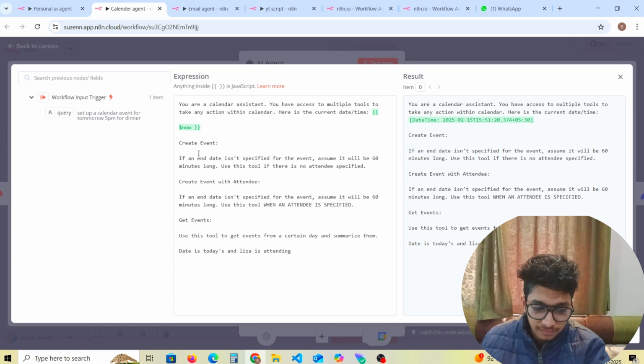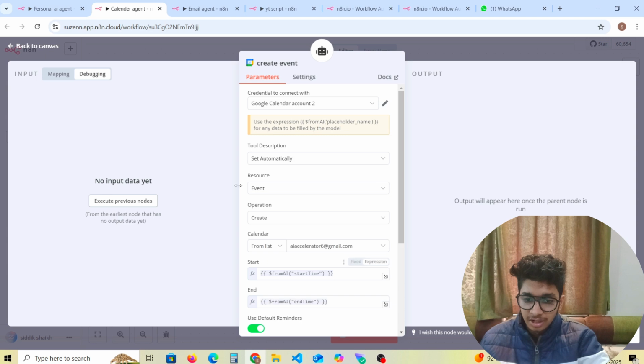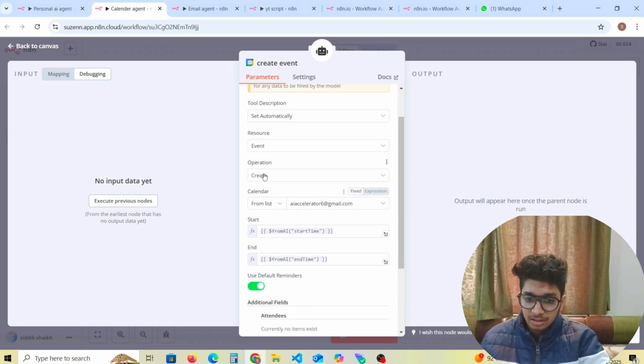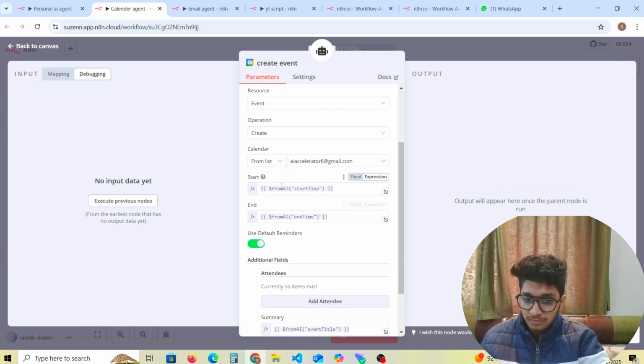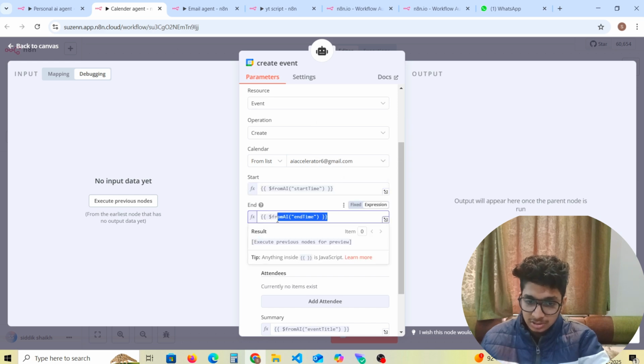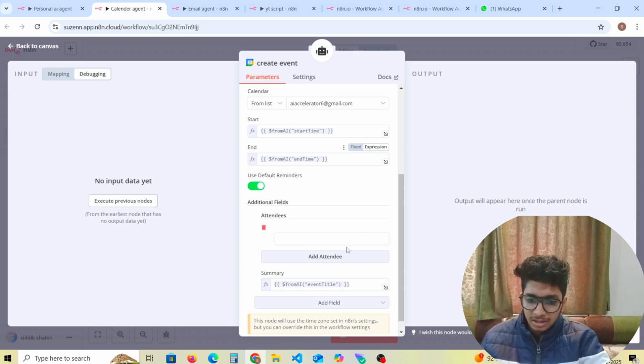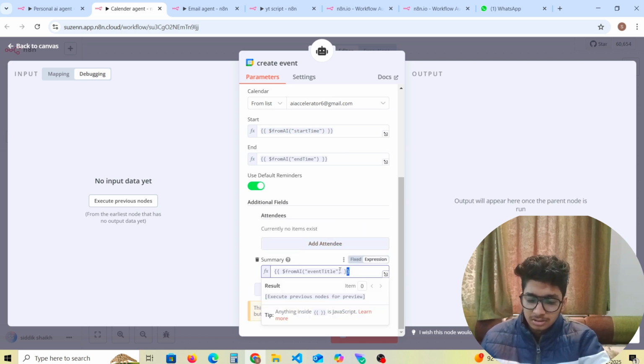So let's say we go in the create event. In the create event, we have the operation as create, and calendar list. This is the important thing. For start, we have to use the start time. For end time, we have to use this expression. And to add attendees, it's not showing the attendees, because we'll add attendees only if there are any attendees. If we don't, we can't. So for summary, we have this summary titles.